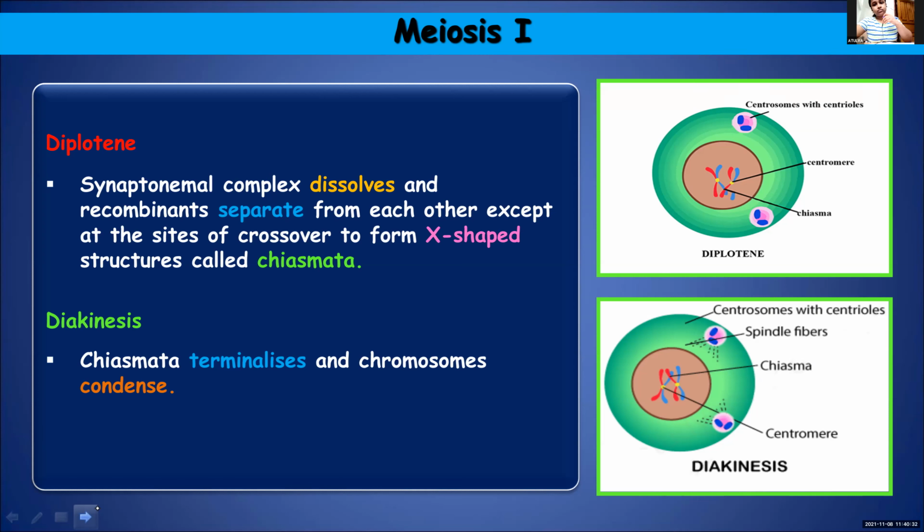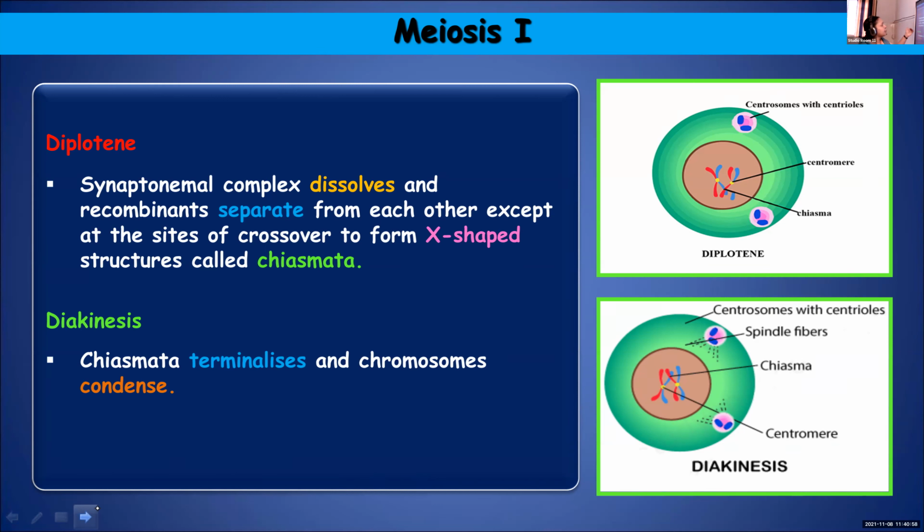Zygotene. Why did you forget? So in zygotene the synaptonemal complex was formed, and it will get dissolved over here. Clear? And what is the function of the synaptonemal complex? To bring the two homologous chromosomes together.